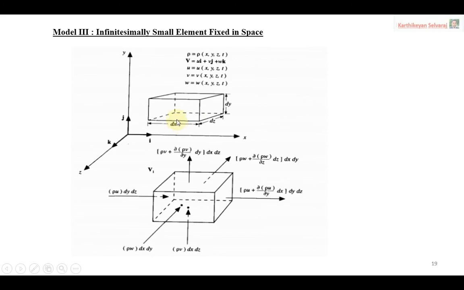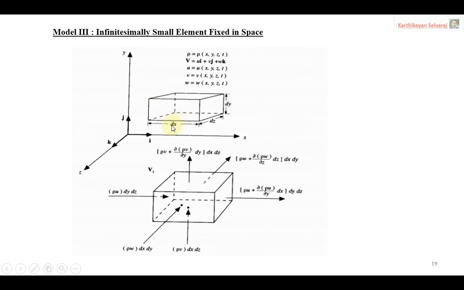When I consider the front and back, I have the area dx and dy. So this is for the front area, and the same way for the back side also. Like that we have to find the areas.